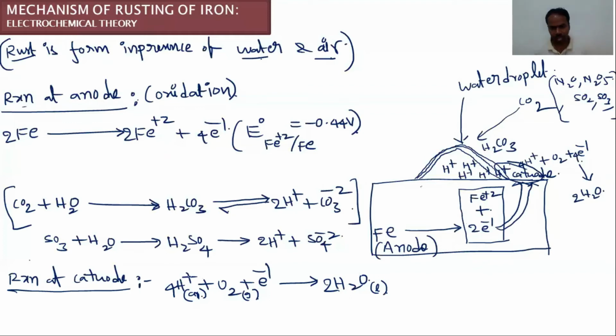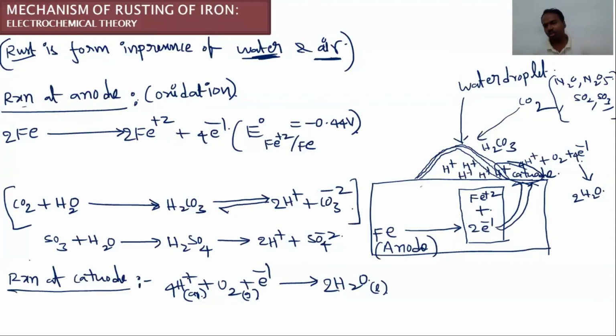Even if O2 is available, if there is no H plus, then the reaction won't take place and rusting is prevented. So we can say H plus is the catalyst for the formation of rust. That's why initially I told you rust is formed in the presence of water and air. Because of water only, the H plus will be produced. Once the CO2 present in the atmosphere comes in contact with water, it forms carbonic acid. The formed carbonic acid will release the H plus. So H plus is the catalyst for the formation of rust.